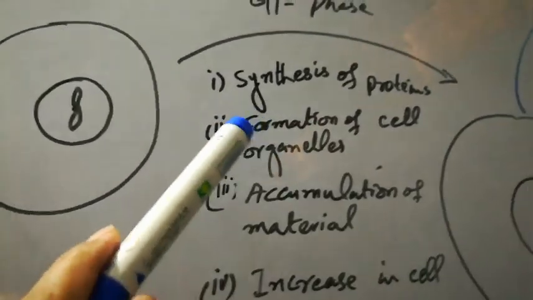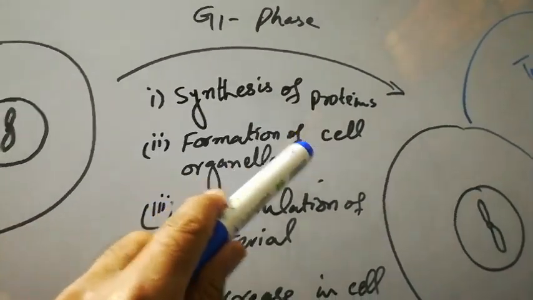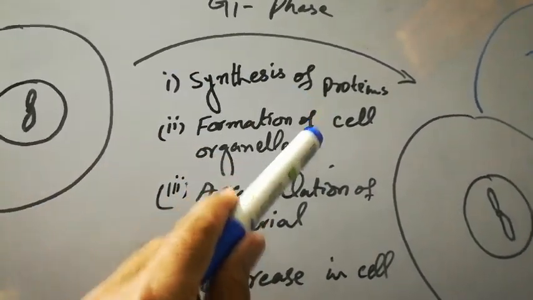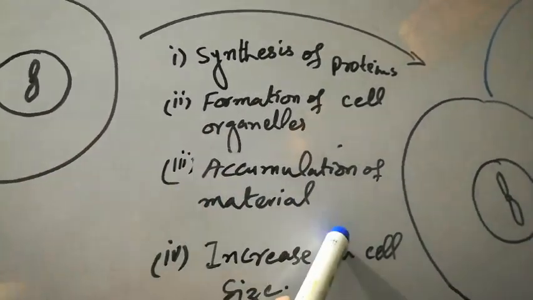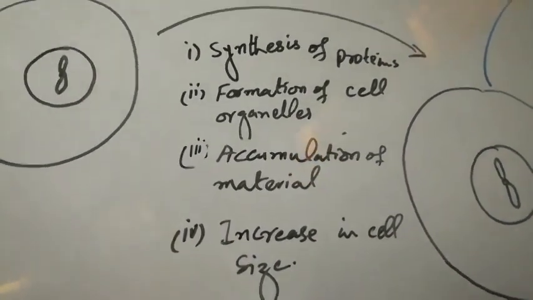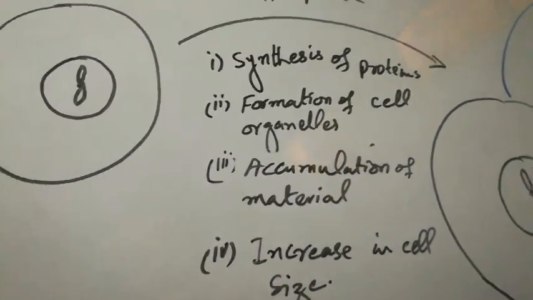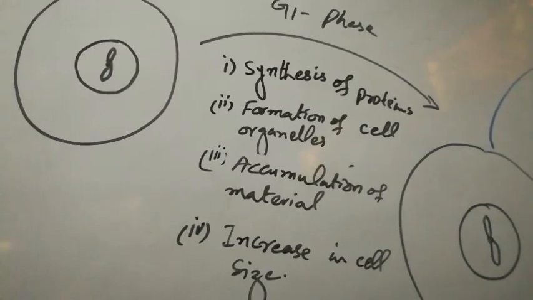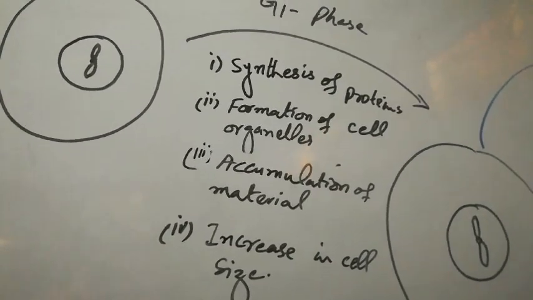In the G1 phase, there is formation of cell organelles, synthesis of proteins, accumulation of materials, and increase in cell size, which is also called growth. These changes help the cell for further division.